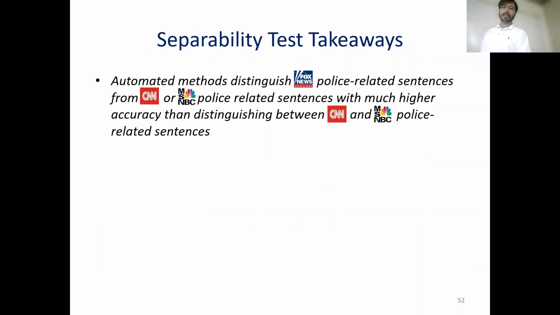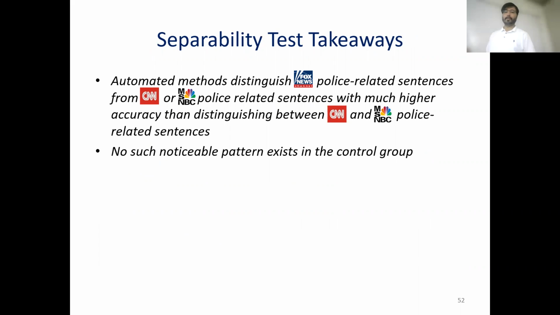So the key takeaway of this experiment is that automated methods distinguish Fox police-related sentences from CNN or MSNBC police-related sentences with much higher accuracy than they distinguish between CNN and MSNBC. And no such noticeable pattern exists in the control group. So whenever we take random sentences, nothing changes.